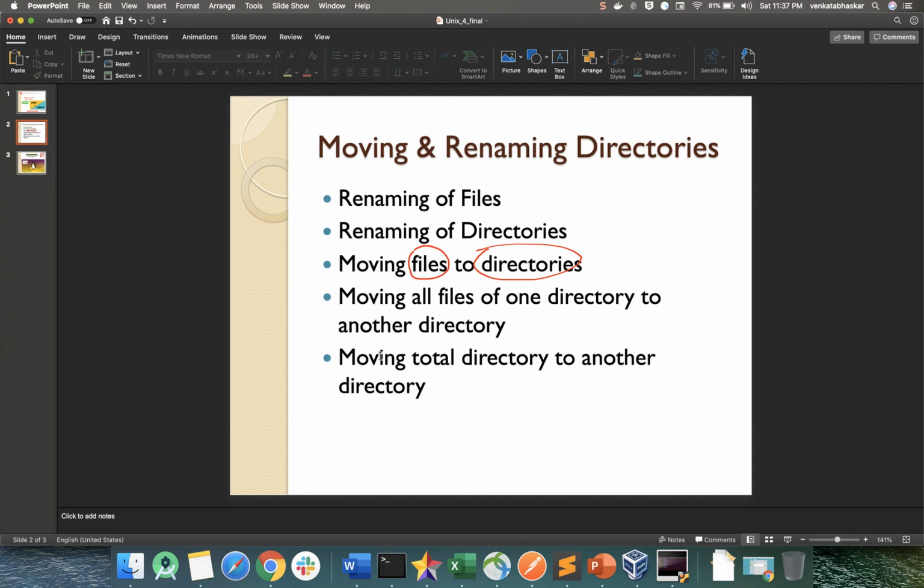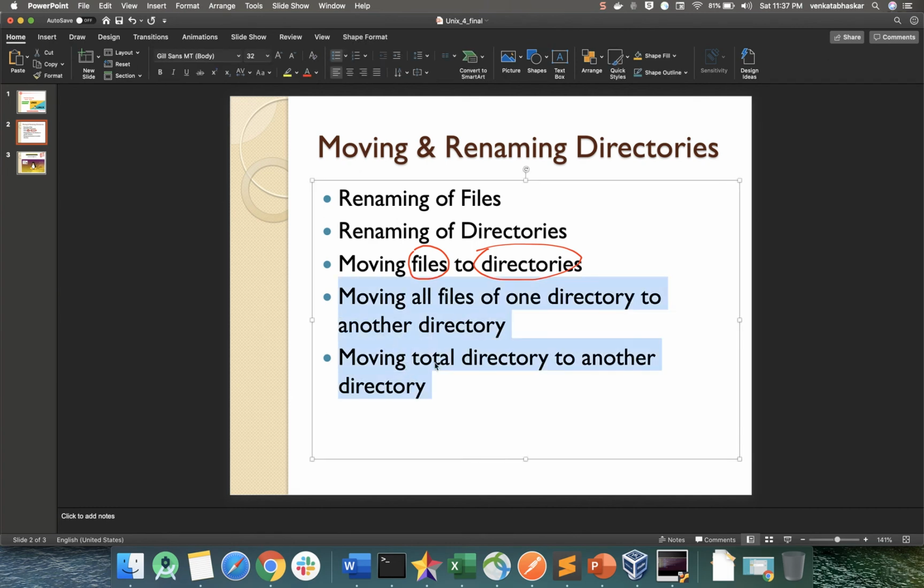Now I'm saying moving a total directory to another directory. Here is the difference between these two: the directory itself is moving to another. Here, in one directory I have multiple files and I am moving those. Here I am moving the directory. Okay, you got my point.